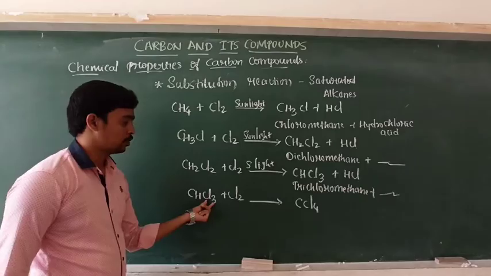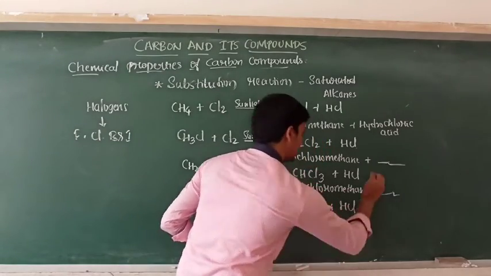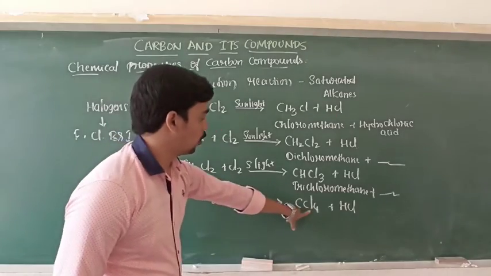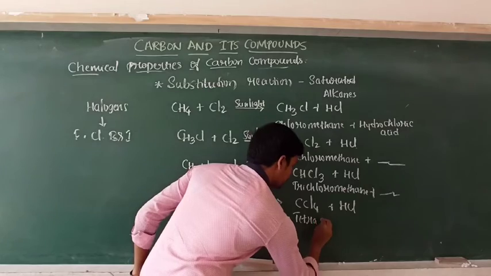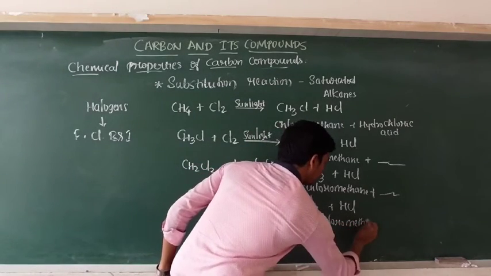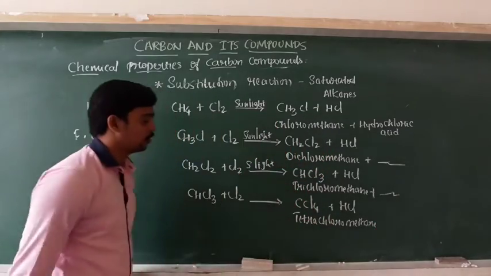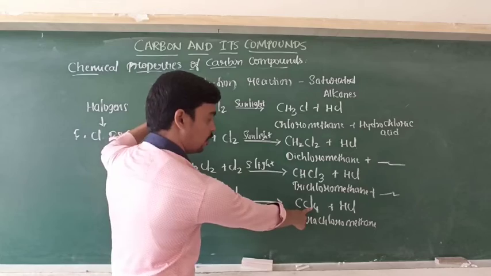The other product is the same, it is HCl. Here 4 chlorines are present, so it is tetrachloromethane. At the end of the chemical reaction, 4 hydrogens are replaced with 4 chlorines.